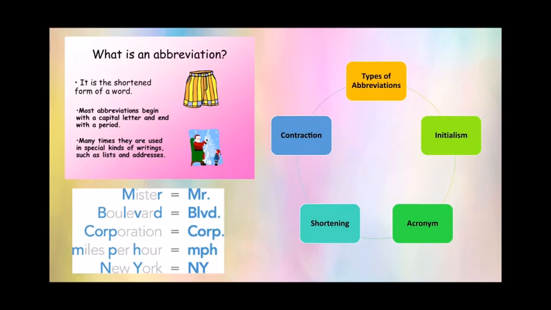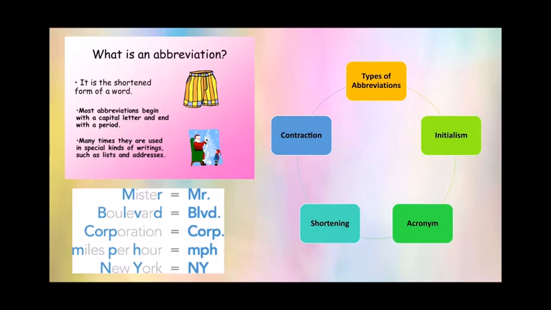Like we have Mr. We never write M-I-S-T-E-R in any place. We write M-R. So the shortened form, or the abbreviation, for Mister is Mr. Similarly for Boulevard, the shortened form is B-L-V-D with a dot. Next is corporation. No one writes corporation in full, especially in the names of a company.